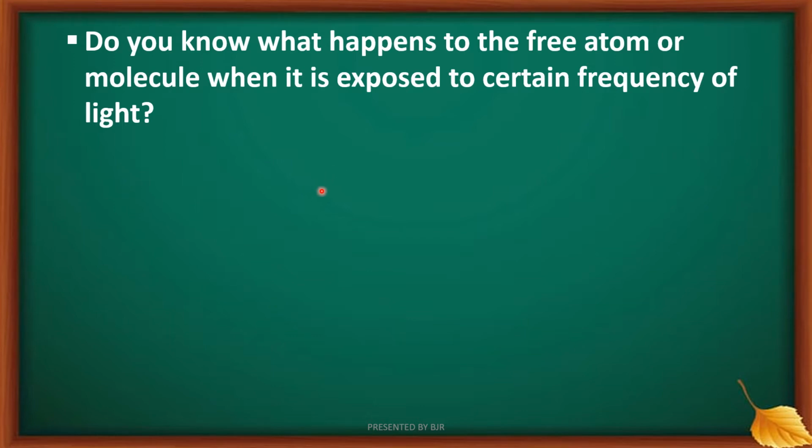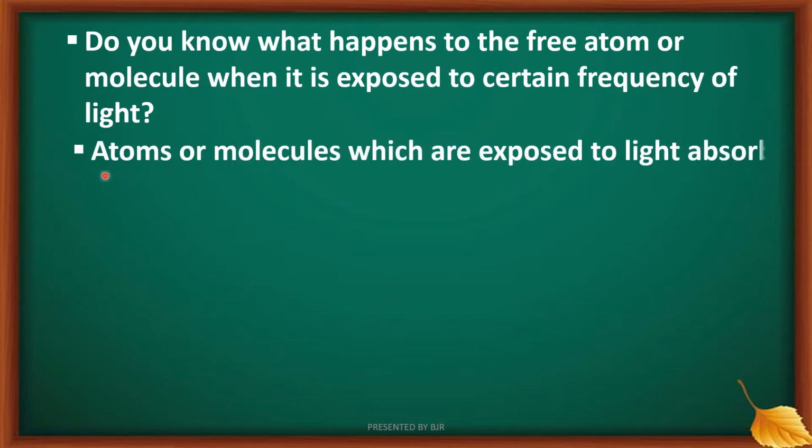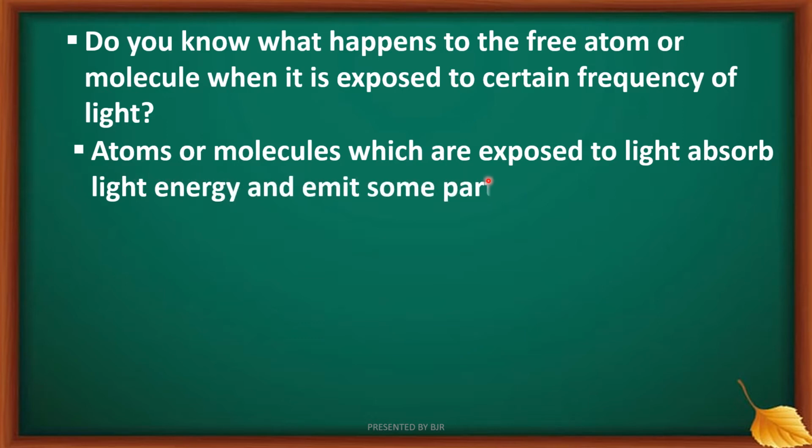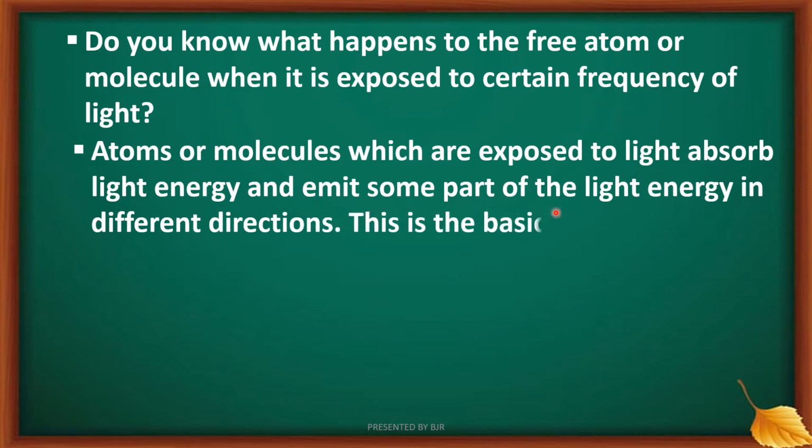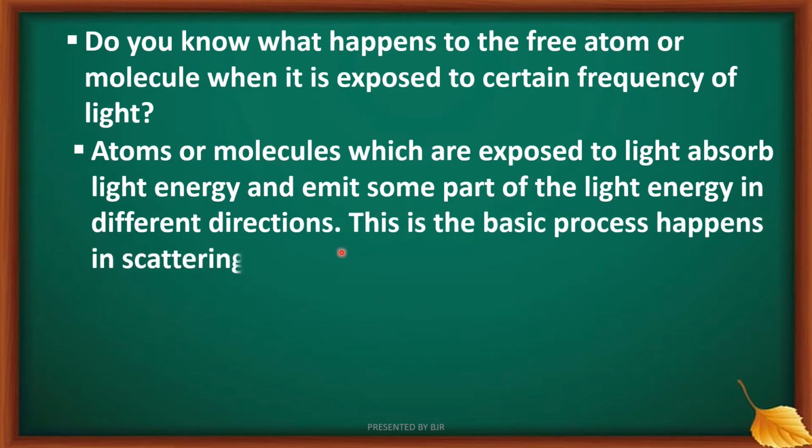Atoms or molecules which are exposed to light absorb light energy and re-emit some part of the absorbed light energy in different directions, and this is called the scattering of light. This is the basic process that happens in scattering of light.